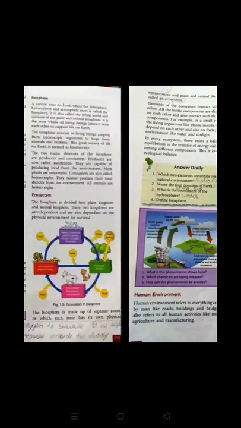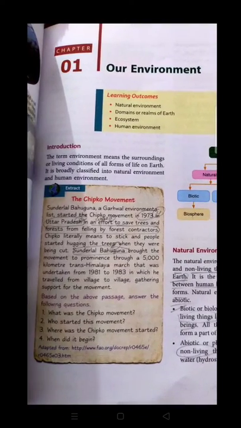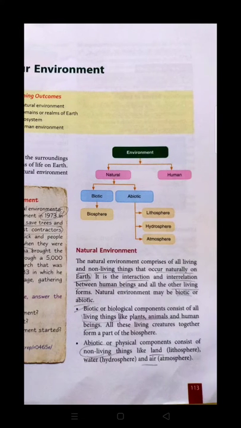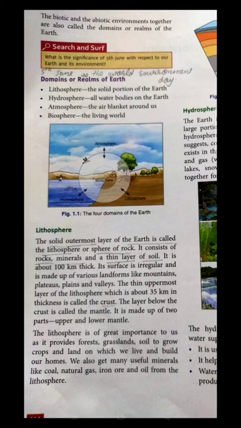So revise it once again. What we read in this chapter. Firstly, we started with the environment. What is an environment? Everything which is available in our surroundings relates to the environment. Environment is of two types: the first is natural and the other is human. Natural environment consists of biotic and abiotic. Biotic relates to living things and abiotic relates to non-living things. If we talk about the domains of the earth, the first one is the lithosphere. Lithosphere relates to the land portion, the portion where we all are living.